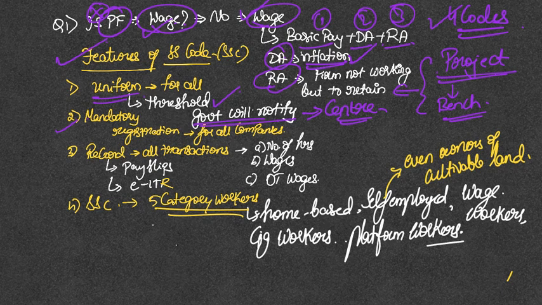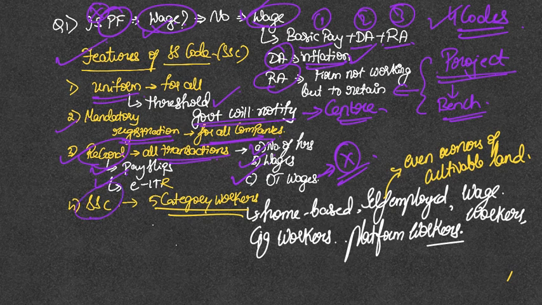The second point, all companies should mandatorily register themselves. This is a bit to formalize the economy. The next point, obviously, we will be expecting our companies to come up with formidable records. That is, if you employ a person, you have to maintain a record of the number of hours he's working, the amount of wages you gave him, and overtime wages as well. Overtime wages, are they considered to be a part of the wage? No. Please remember this. And at the same time, these records should be used to ensure that the employee gets pay slips as well as electronic IT returns.